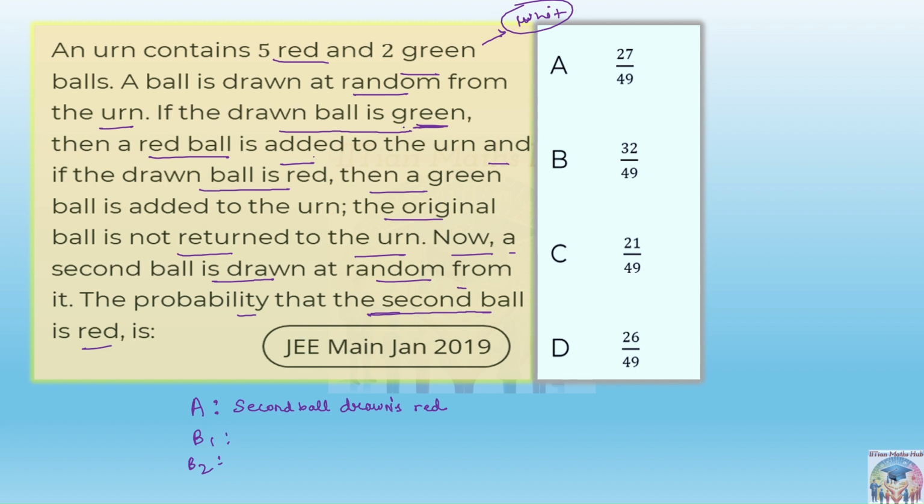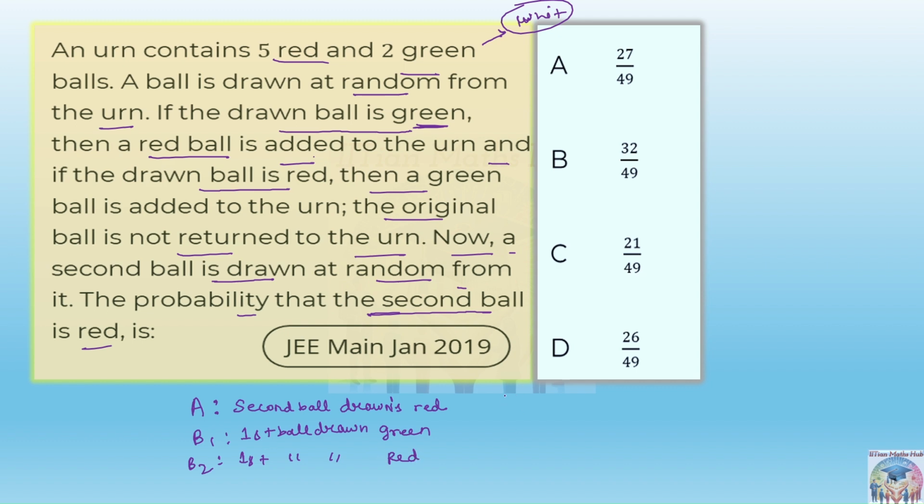So if the drawn ball is green, then a red ball is added. Let's say B1 we can write like this: first ball drawn is green. Two possibilities are there for the first ball: either it can be a green ball or a red ball. B2: first ball drawn is red. But we need the second ball to be red.